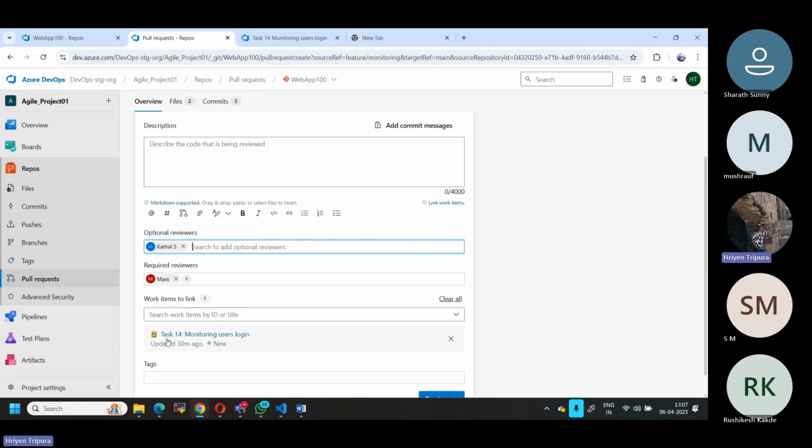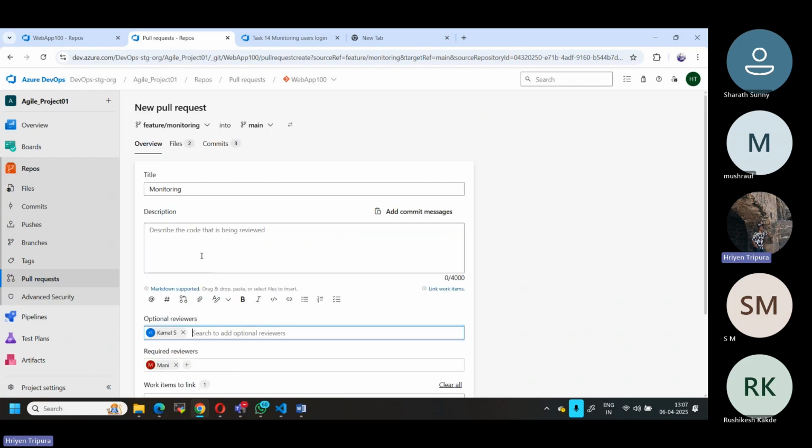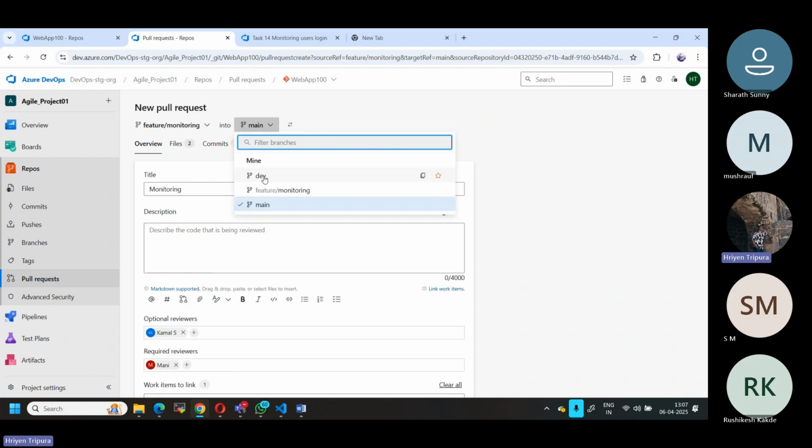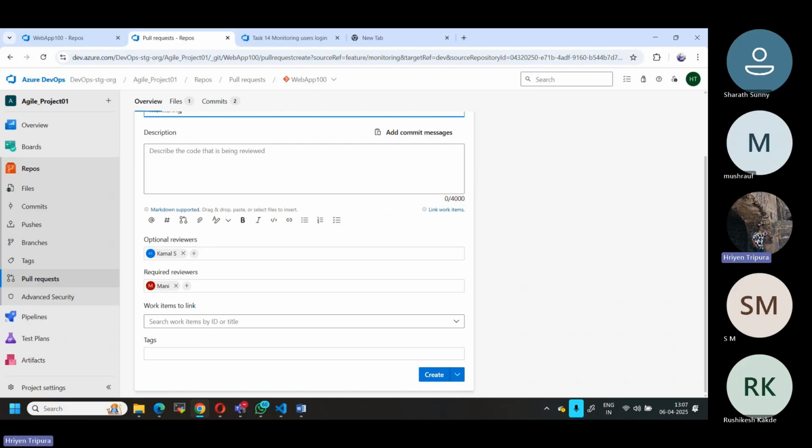Now here is the thing. As I told you, I have linked it now. As soon as I link it, the target has to be not main. It has to be the dev branch, because we want to merge the changes to the dev branch. From the monitoring branch to the dev branch, we want to bring the changes. Now, as I told you, somebody has to approve this one.